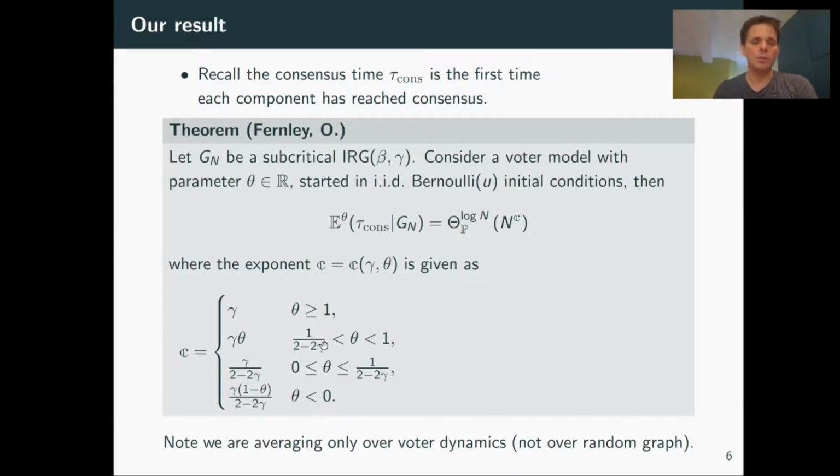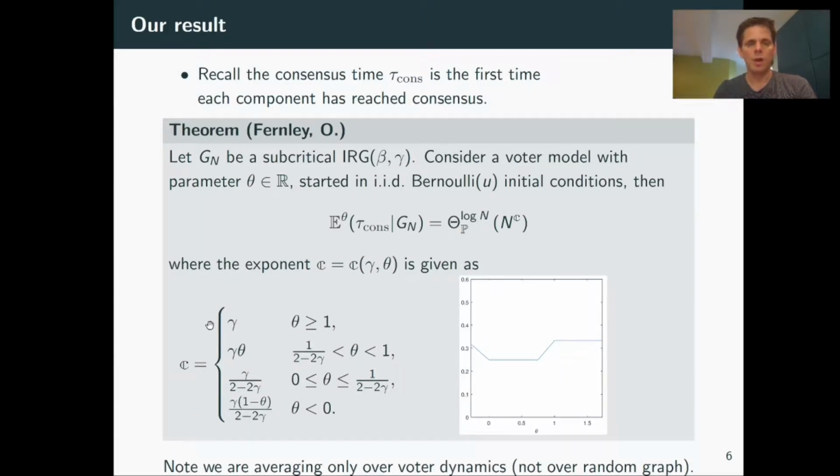But if you consider smaller theta, then something interesting happens. And if I plot this function for a fixed gamma, in this case gamma is equal to a third, you see the following. So for small theta, you have a decreasing function, then it's a constant for a while, then it increases again in theta, and then it stays constant again, theta greater than 1. So you see there is something non-linear going on here in some sense, and the underlying geometry of this forest of all these different components really plays a role.